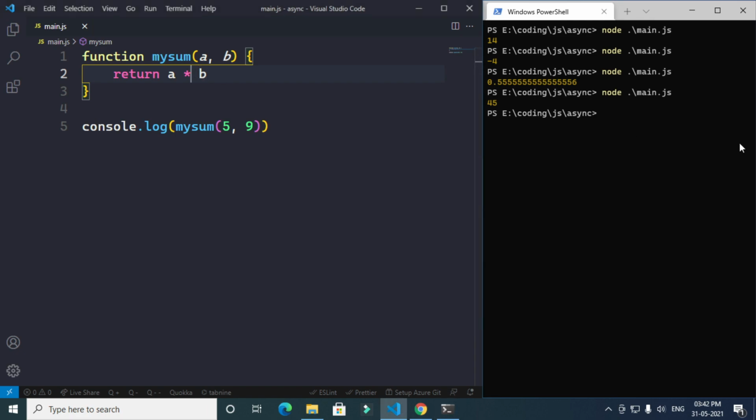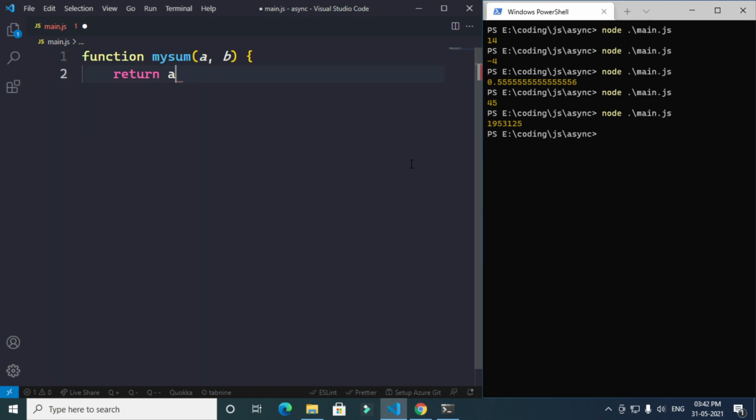And if I add another star and run, it will give this number. What a star star b means is 5 to the power 9, which means 5 is multiplied 9 times. If my math is good, this value is the correct one. All right, so this is the callback. Now let's learn promises.